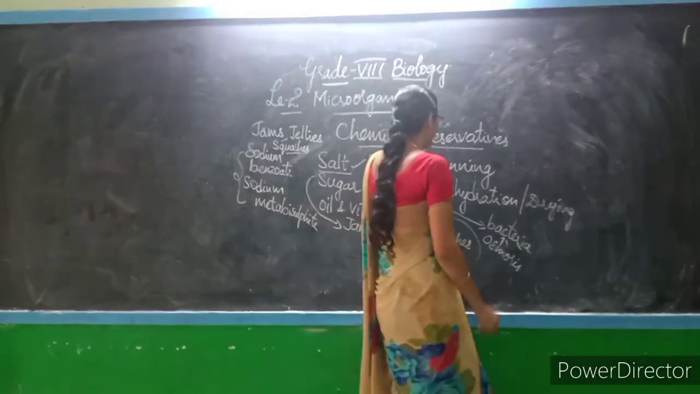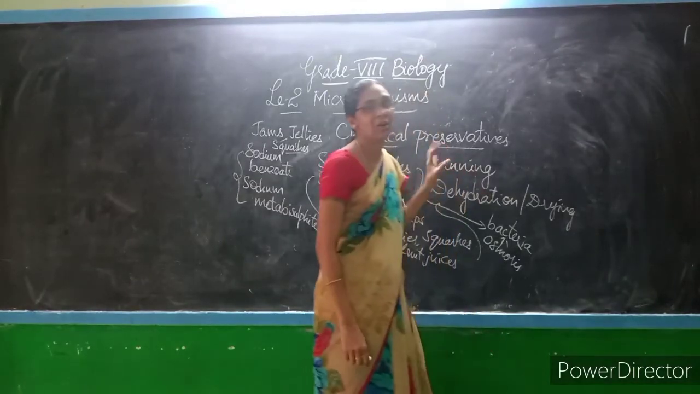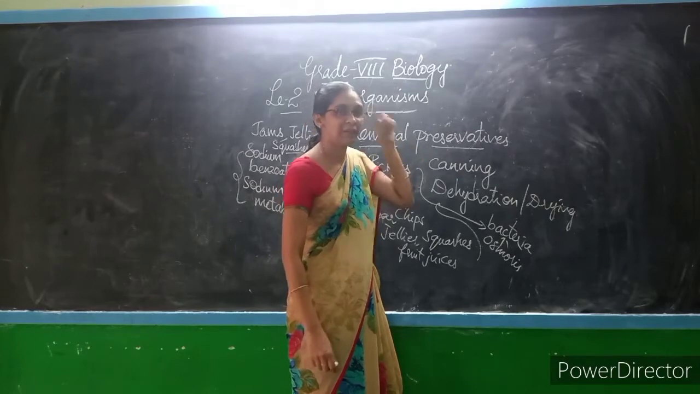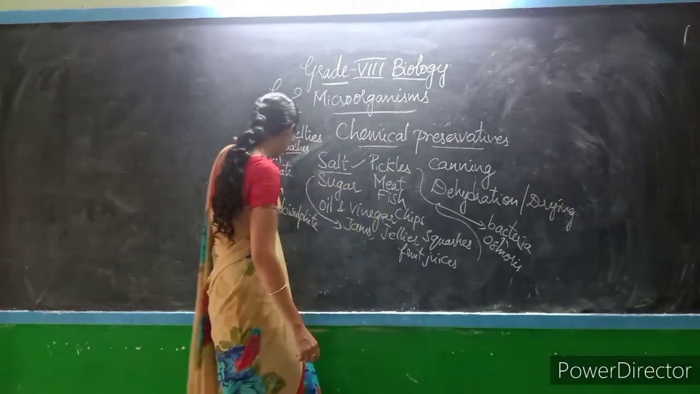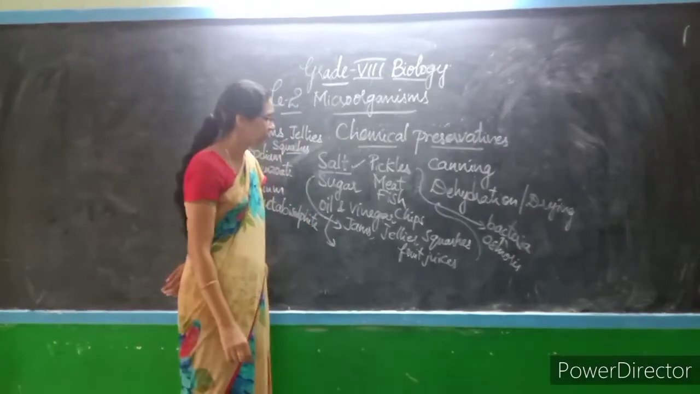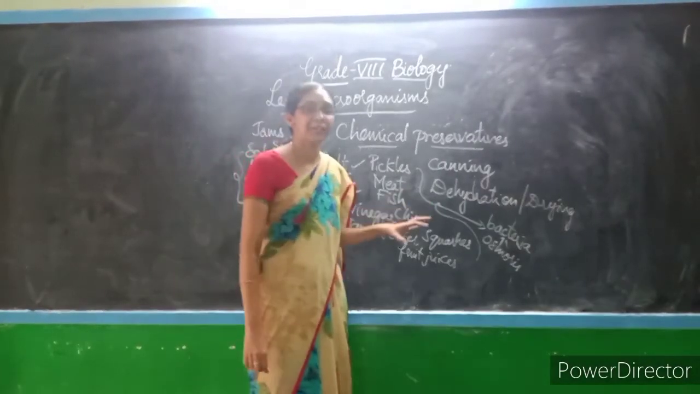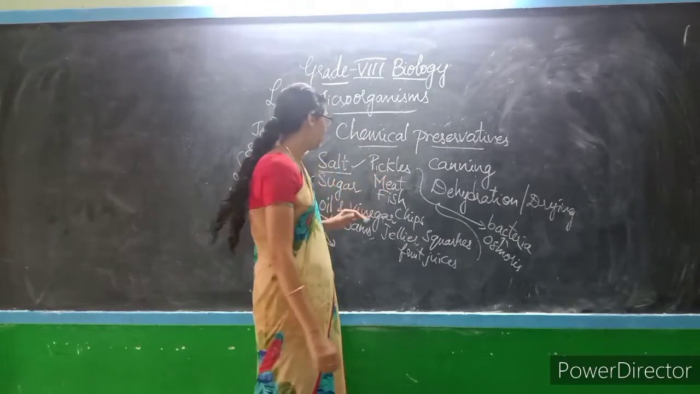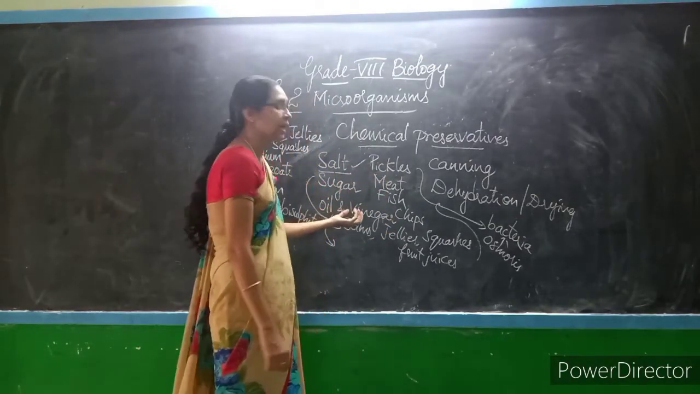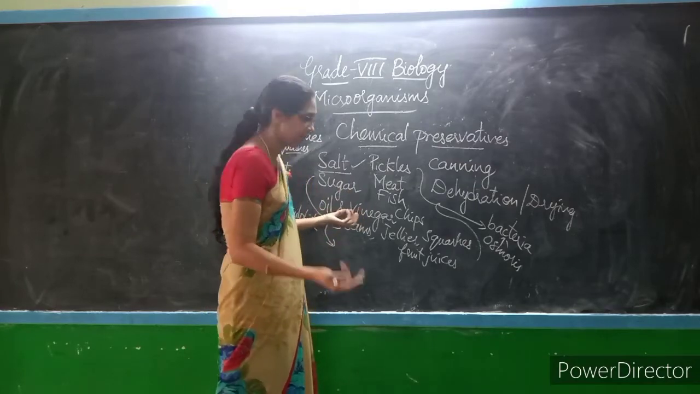Coming to the next one, canning and dehydration may not come under chemical preservatives, and we have another chemical preservative, that is oil and vinegar. Both of these are added to some food materials to preserve them from microorganisms, that means so they do not get spoiled due to the growth of microorganisms.